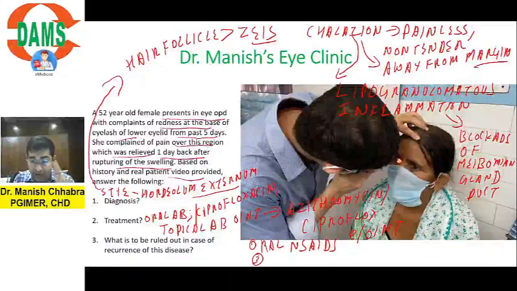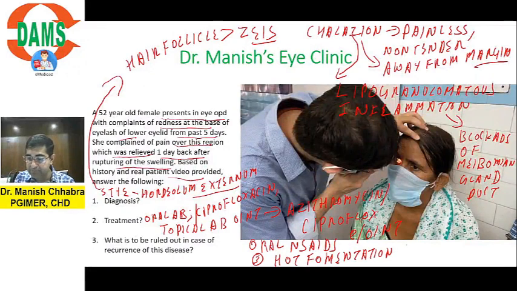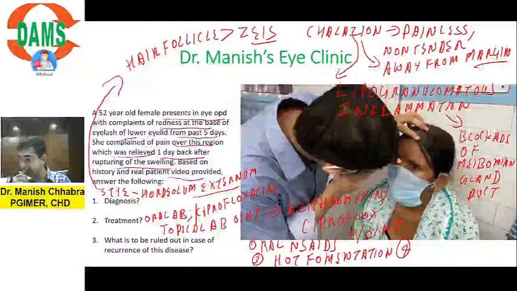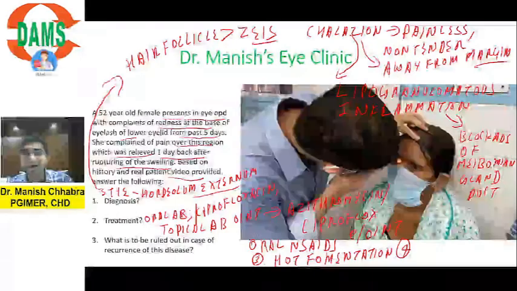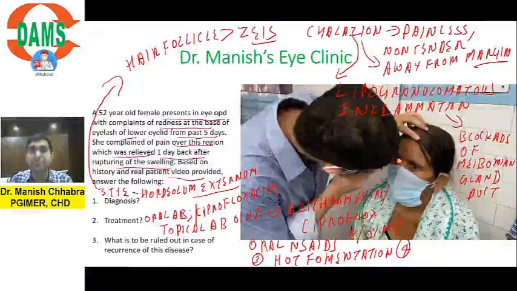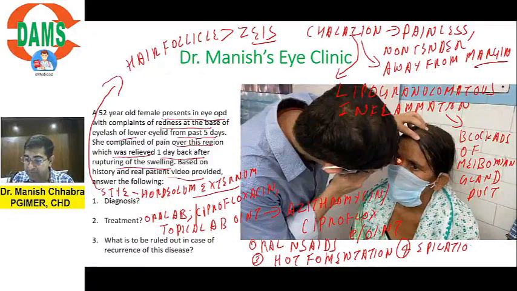And third, very important, hot fomentation. And if the patient permits you, you can even go for epilation of the eyelash. With the epilation forceps you remove the eyelash, so there is sudden exudation of the pus and the pain will be relieved. Epilation can be done if the patient permits.